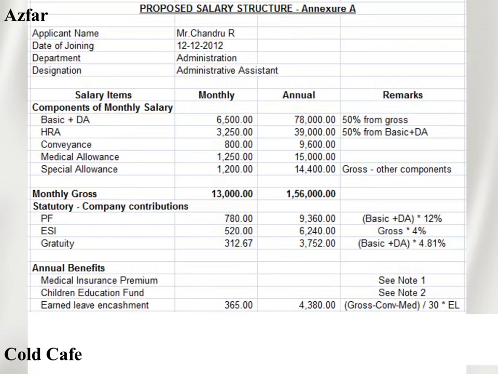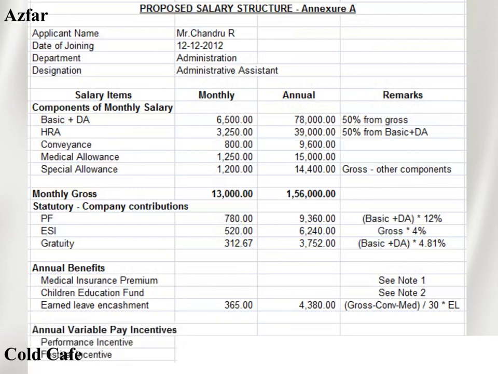For example, if I have 4 days, then per day salary into 4. If I have 12 days of earned leave, then per day salary into 12. So that's how I have to calculate. Here in this scenario I took one day's salary multiplied by 12, so I get 4,380 rupees. So approximately per month, that is 4,380 divided by 12, is 365 rupees. This is how we have to highlight the annual benefits.